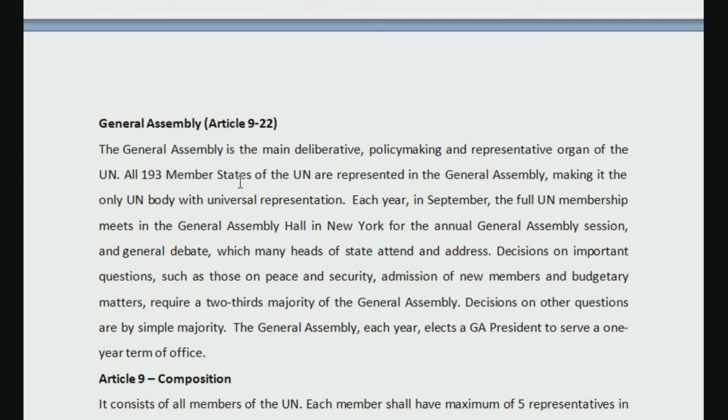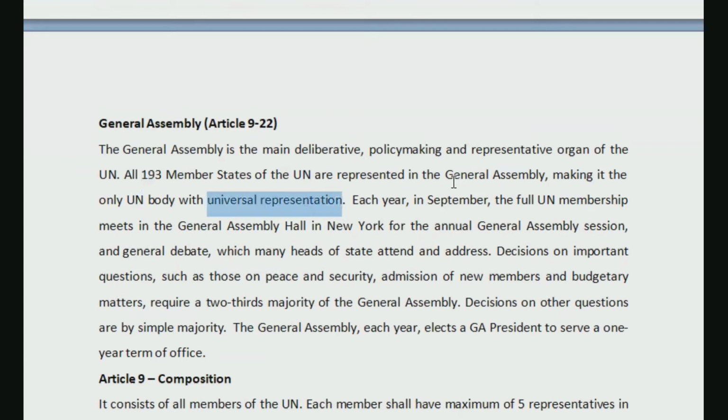All 193 member states. In the first class we saw that there are 193 members of United Nations, right? Out of 195 countries in total, 2 are not members of UN, but the remaining 193 countries are member states of United Nations. So all these 193 member states of UN are represented in General Assembly, making it the only UN body with universal representation. That means all these member countries will be members of General Assembly.